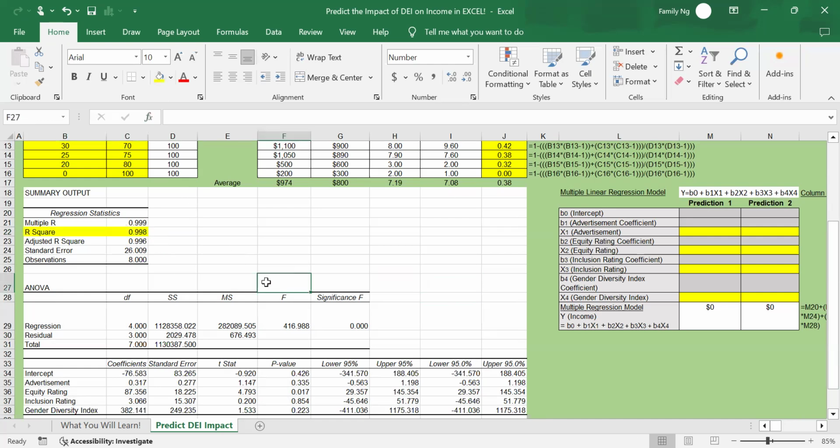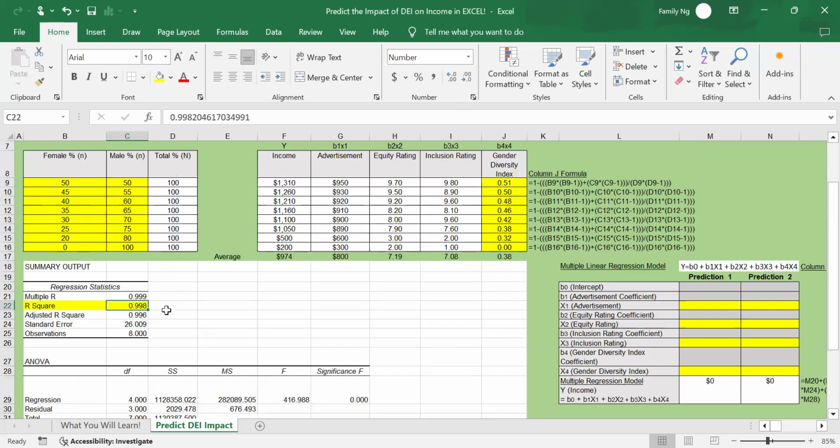In the output, my R square is equal to 0.998. This means that this model is a very good fit. It means that 99% of the variation in the output, which is income, is explainable by all these independent inputs. The closer R squared is to 1.0, the better the regression line fits the data, the better the model for prediction.